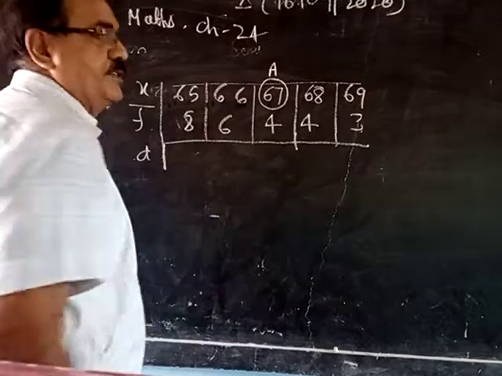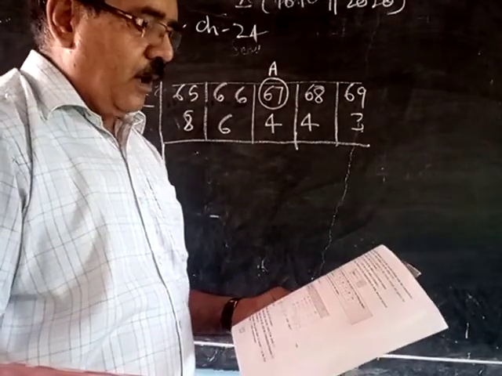Now you have to find the next column, D. What is D? Deviations. How to find the deviation?